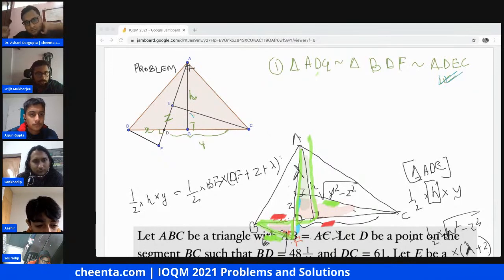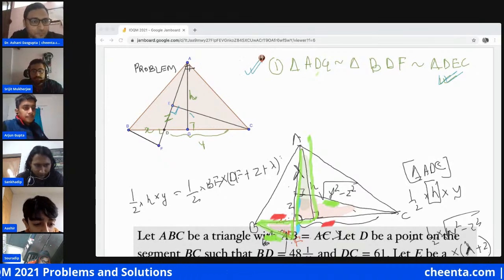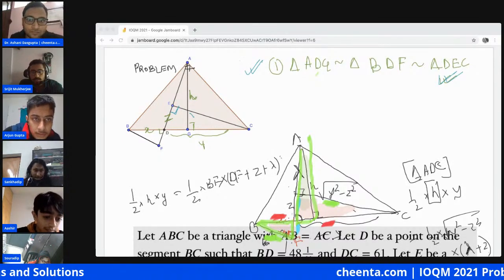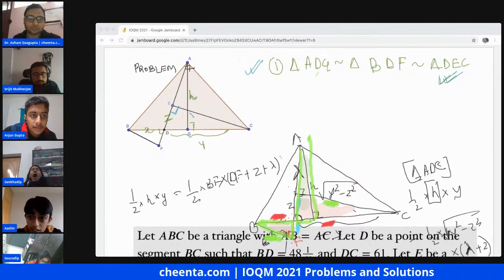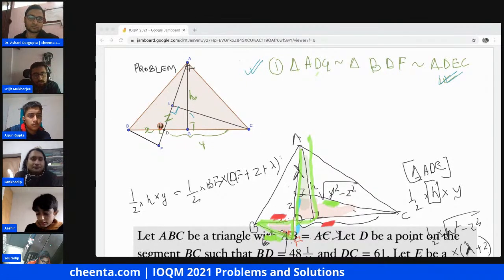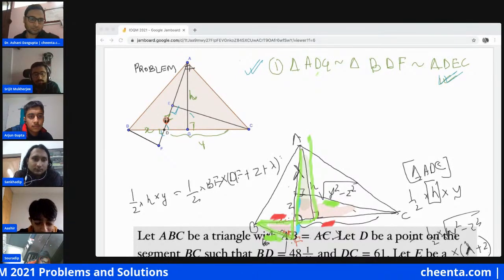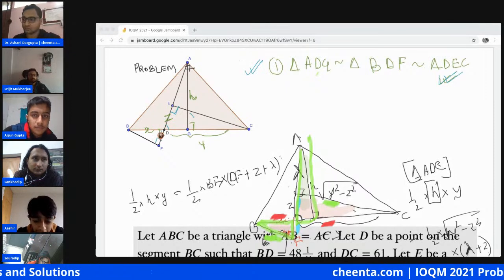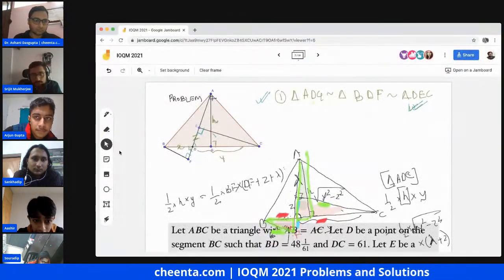I hope you get this, all of you getting this? Did you get this point, guys? Yes. Sir, just let me see it once. Why are they similar? This is 90 degrees and both the vertical angles are equal, so two angles are equal. Just check this once. Okay, so therefore these two triangles are similar.